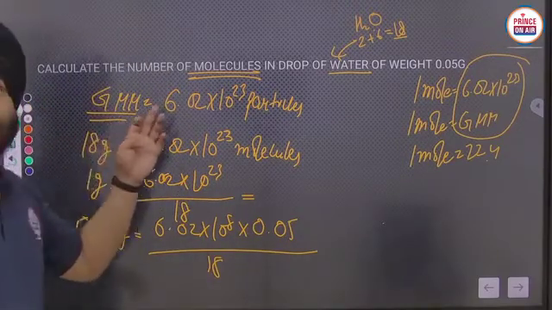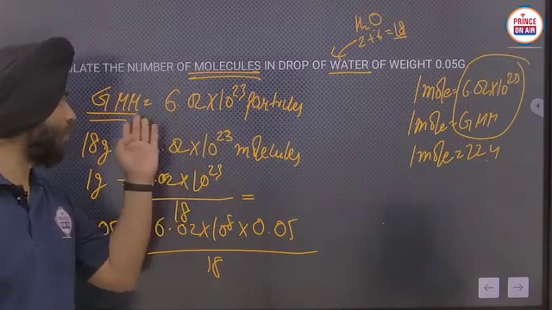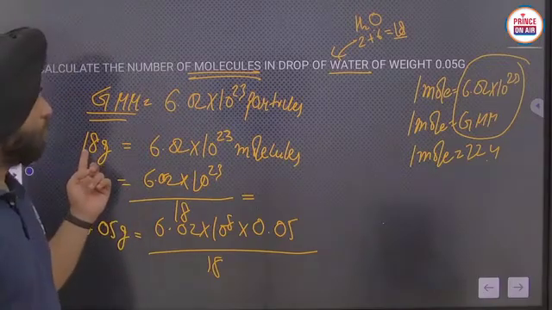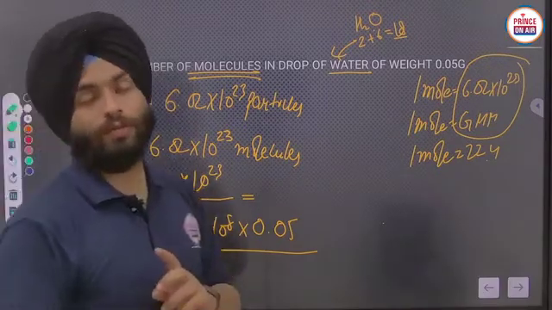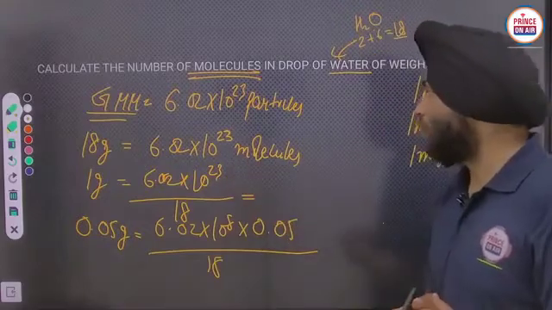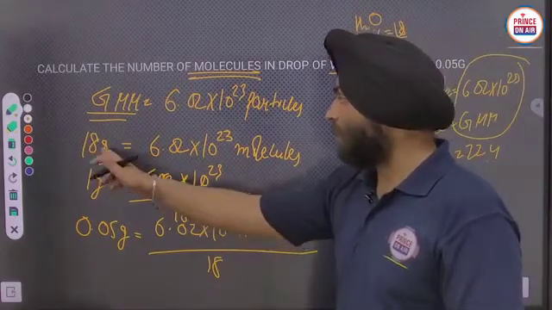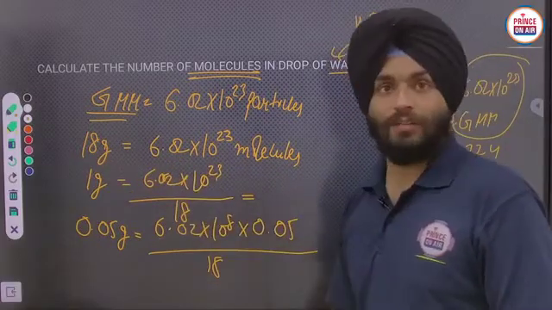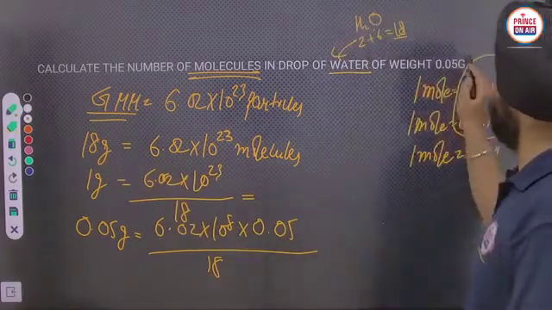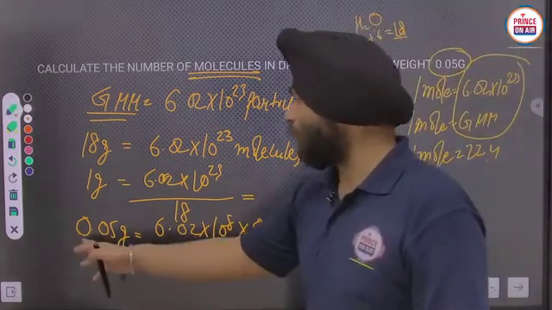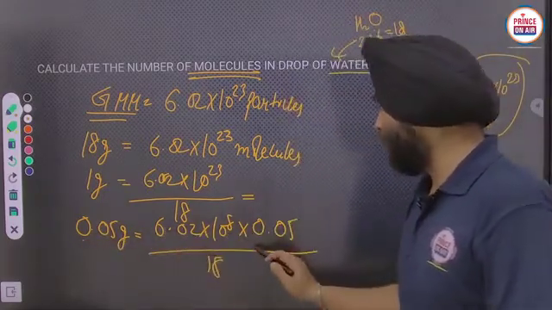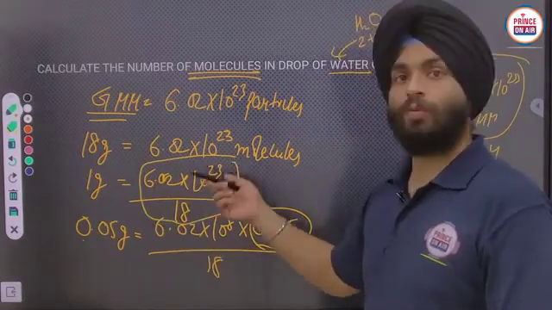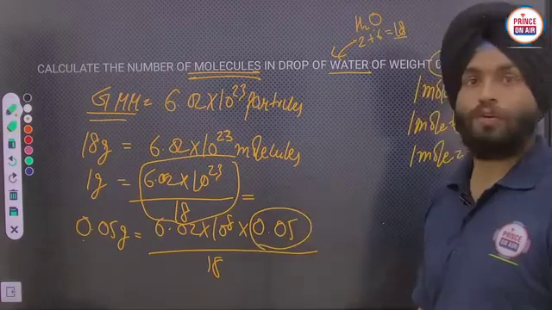Firstly, gram molar mass will carry this number of particles. Here we have taken the molecules. So for that, the gram molar mass of water is 18 gram. 18 gram of water will carry 6.02 into 10 raised power 23 molecules, and 1 gram will carry 6.02 into 10 raised power 23 upon 18. That 18 will be divided here, and we want to calculate for 0.05 gram. So for 0.05 gram, that value will be multiplied here. Okay, means for 1 gram it is this, and we have to multiply that value with 0.05 gram.